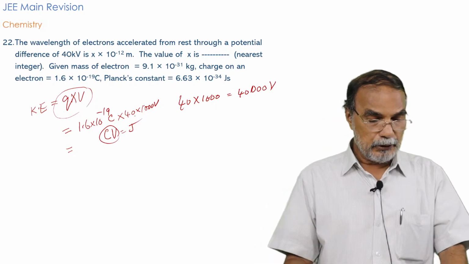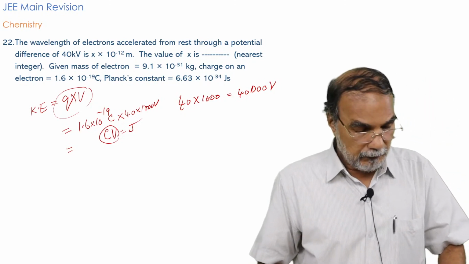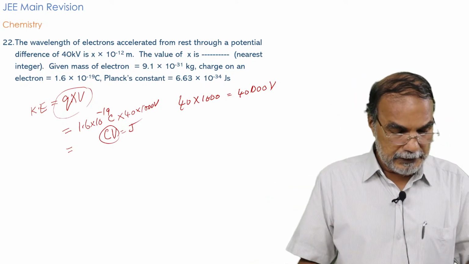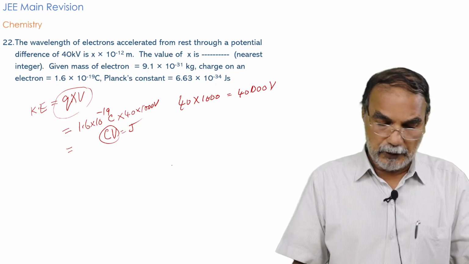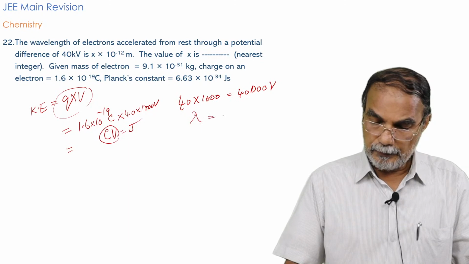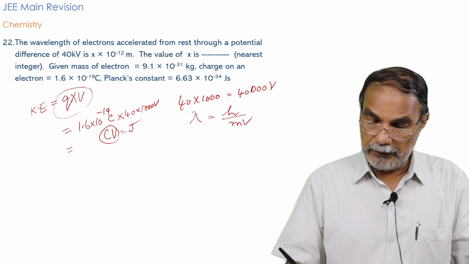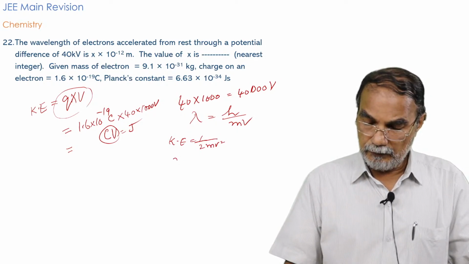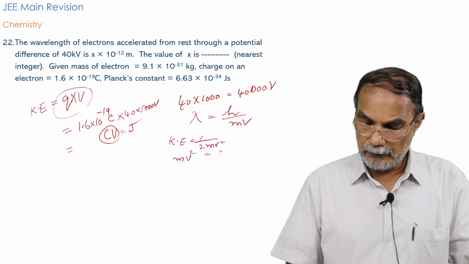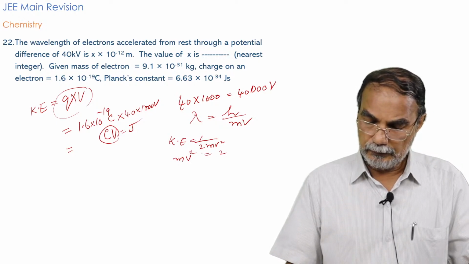And what is the expression for the wavelength? Using de Broglie's equation, lambda is equal to h by mv, and the kinetic energy is equal to half mv square.